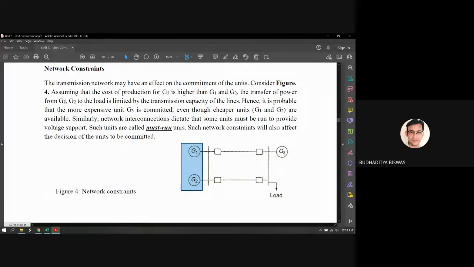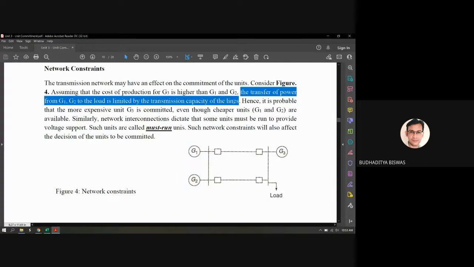The transfer of power from G1 and G2 to the load is limited by the transmission capacity of the line. So it is economical if the load is shared by generators G1 and G2, but there is a limitation of the transmission line, because the transmission line is not designed to transmit an infinite amount of power which is required by the load. So it is limited, because it is protected by relays and circuit breakers. Everything has a rating. That's why the transmission line has a limitation to transmit electricity.